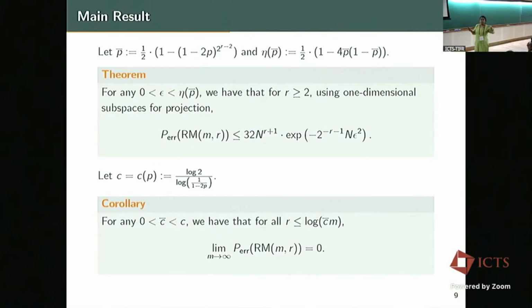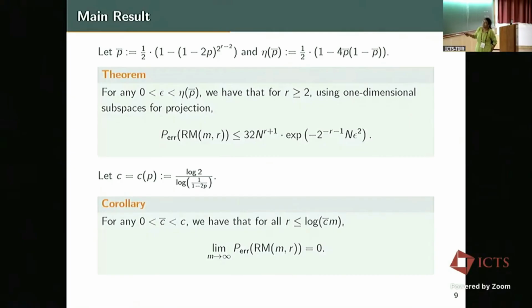Okay. So in the projection step, I showed k dimensional subspaces. First we will analyze one dimensional subspace projection. Every time we are reducing the dimension by one, r by one or m minus one, r minus one, that's what we are doing. And if we use one dimensional subspaces for projection, there is a particular upper bound on the probability